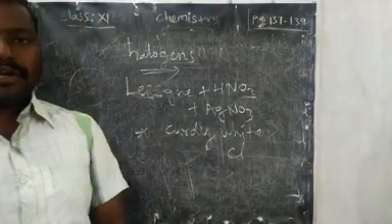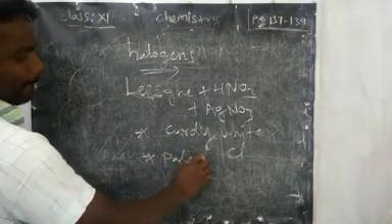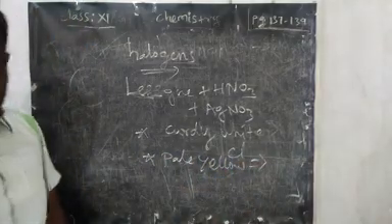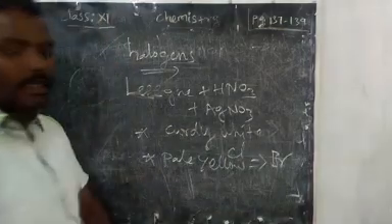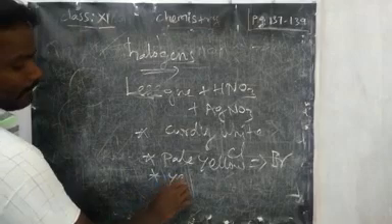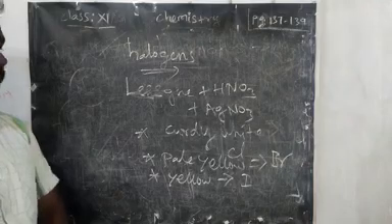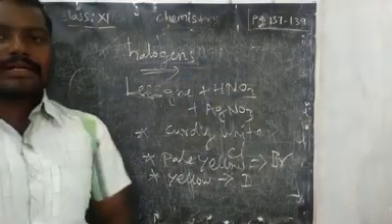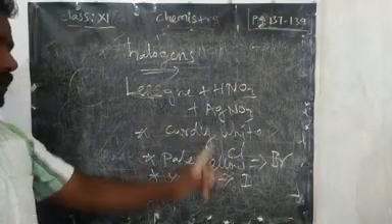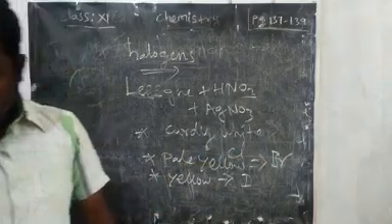Among the halogens we have different elements, you know, chlorine. If you get a pale yellow precipitate, it confirms bromine. And if you get a dark yellow precipitate, we can say iodine is present. So within one test we can confirm all the halogens by observing different precipitates. White means chlorine, pale yellow means bromine, dark yellow means iodine.